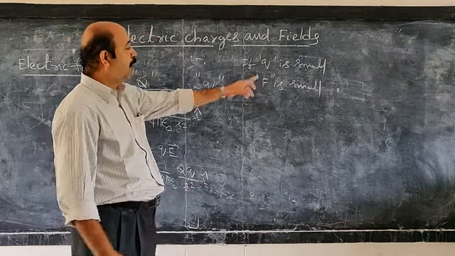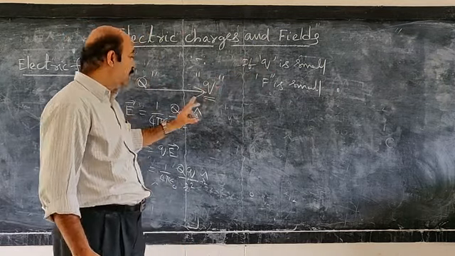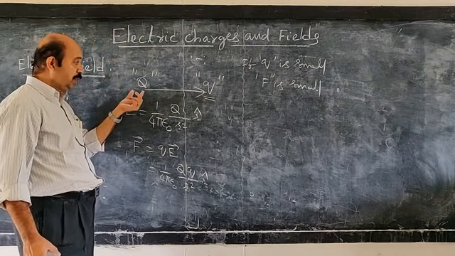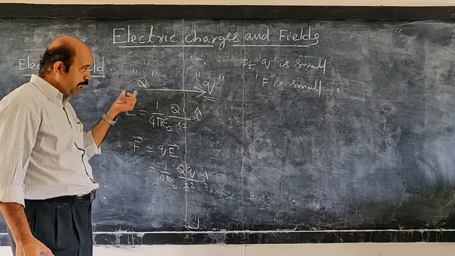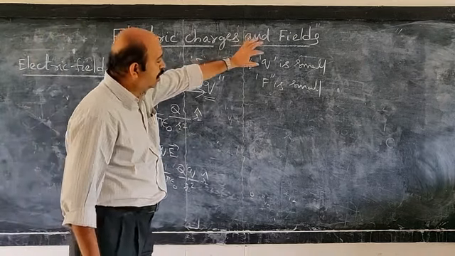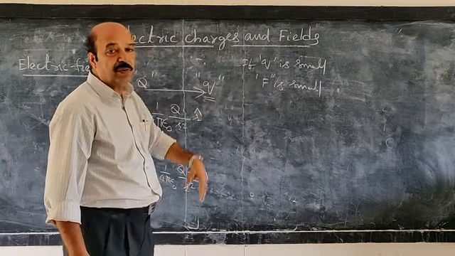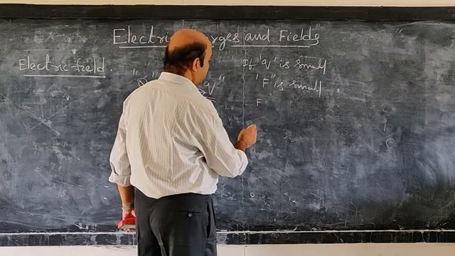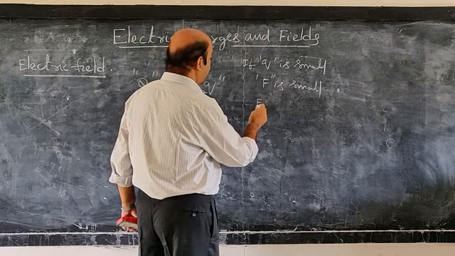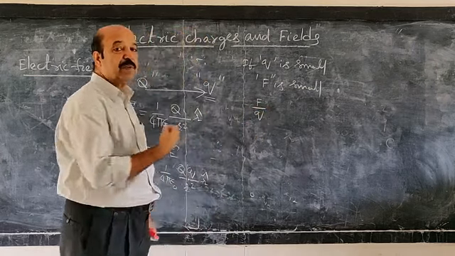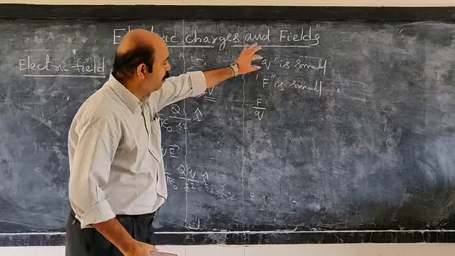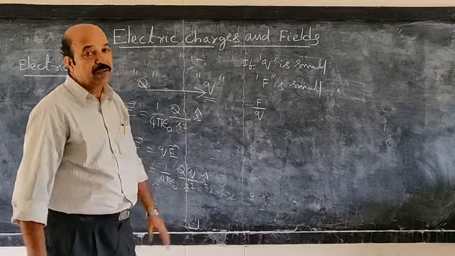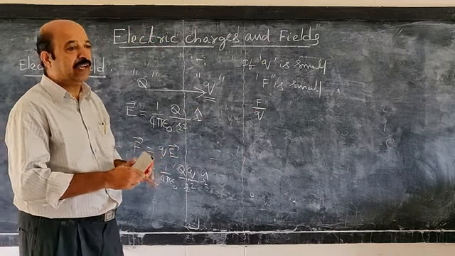So we take a very small value of q, such that it will not affect the capital Q charge. So its position is not altered, not changing. Therefore, if the charge you have taken is very small, then the force is also very small. But this quantity is finite. So that is force per unit charge. This quantity must be finite. So very small values you have taken. These two are very small, but that ratio is not very small. It has some finite value.